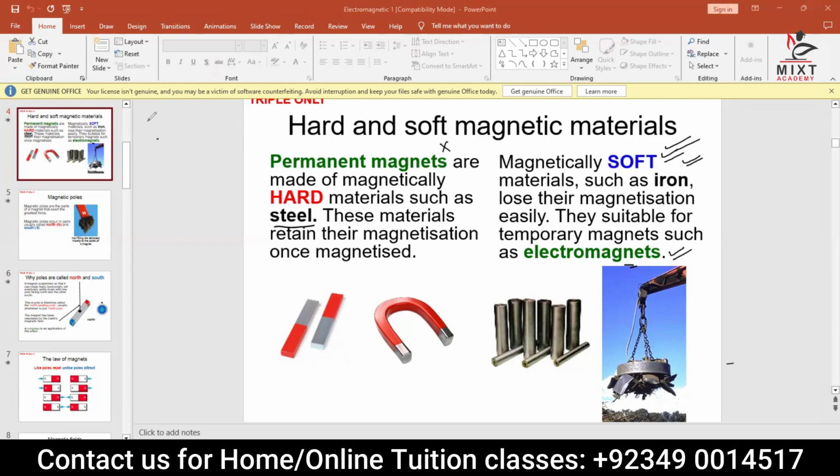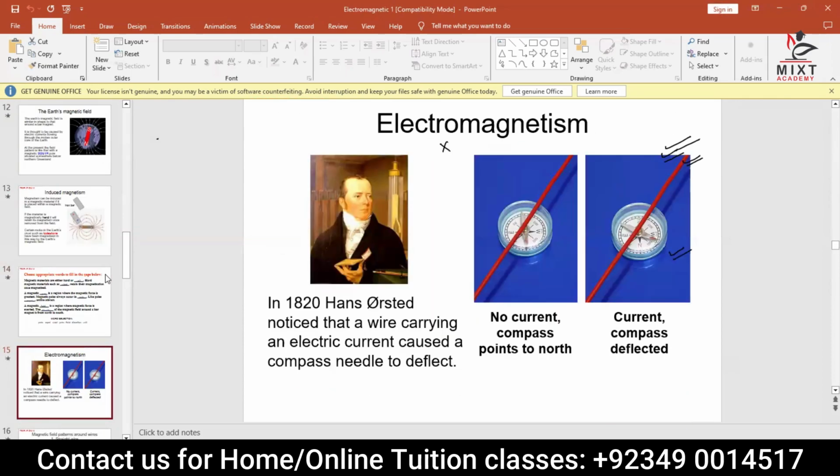Now, let's talk about electromagnetism, which we were talking about previously. This is an interesting fact. It was actually discovered by a scientist named Hans Ørsted in 1820. What he noticed is, he took a wire and passed a current through it, and he put a compass needle nearby.